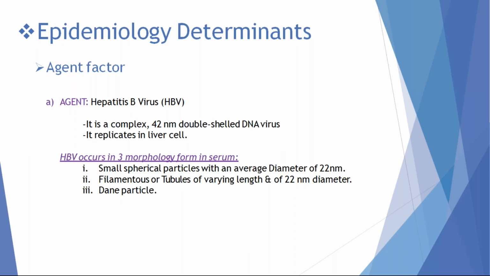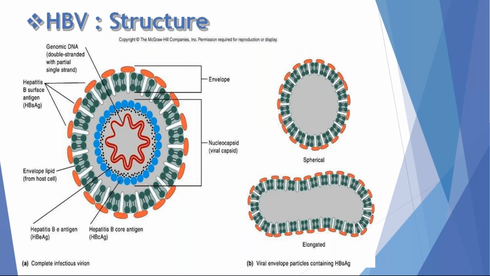It is a complex 42 nanometer double-stranded DNA virus. It replicates mostly in liver cells. It has three forms. One is a small spherical particle, average diameter of 22 nanometer. One is an elongated or tubular structure, that is 22 nanometer diameter, and a Dane particle. The Dane particle is a very important viral particle. Only the Dane particle can infect other persons. Only the Dane particle is a viable particle of the HBV virus because it contains double-stranded DNA.